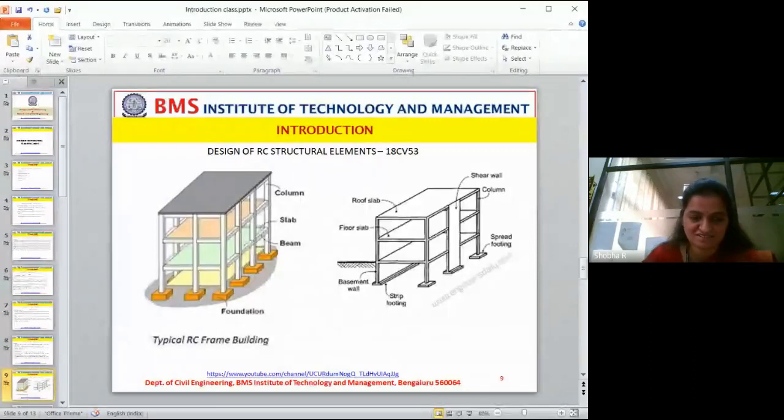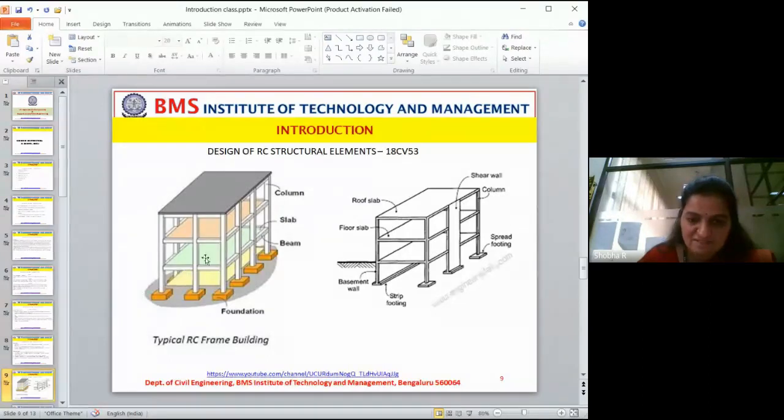See, let us think. There are two major divisions. One is frame structure, the other one is masonry structure. Now, the frame structure is what we are seeing now. This one. It is just a column. A vertical member is called a column. A horizontal member is called a beam.